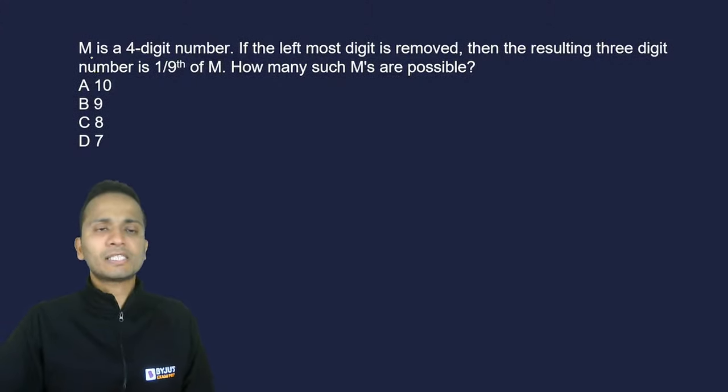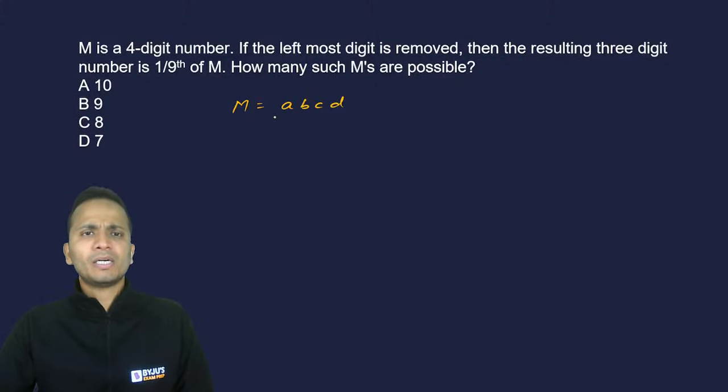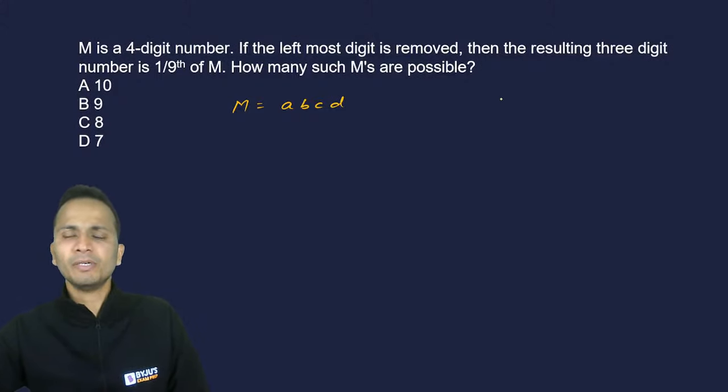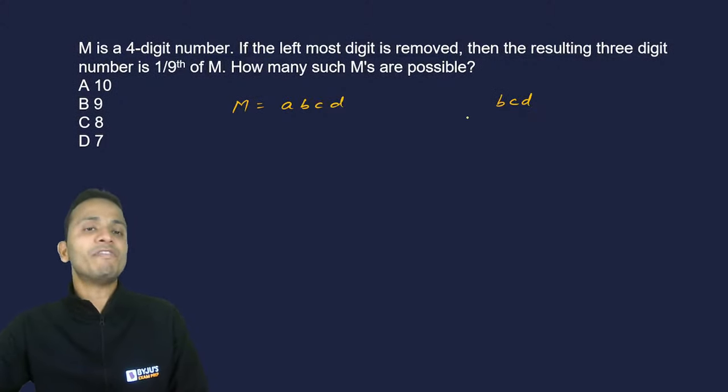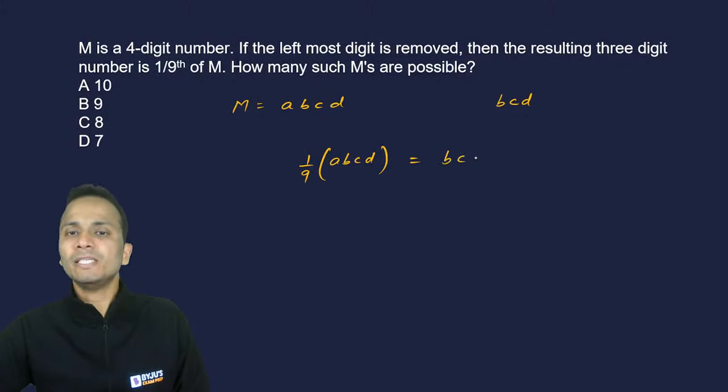Okay, so let us start by taking this 4-digit number m as A, B, C, D. Now if the leftmost digit is removed, that means if A is removed, the resulting number, B, C, D, will be 1/9 of the original number. So I can say that 1 by 9 of the original number A, B, C, D will be equal to B, C, D. Doing cross multiplication, A, B, C, D is a 4-digit number that is 9 times the 3-digit number B, C, D.